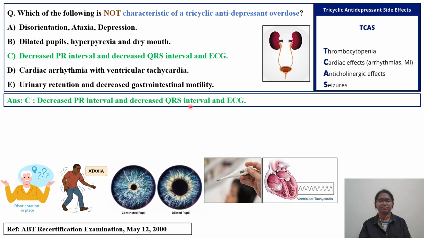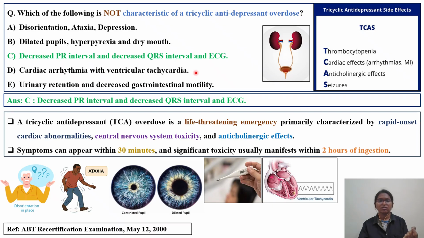So let's try to learn from this concept the characteristic features of tricyclic antidepressant drugs and their overdose. See, the decreased PR interval, decreased QRS interval, as well as the ECG changes are not the characteristic of this antidepressant overdose.